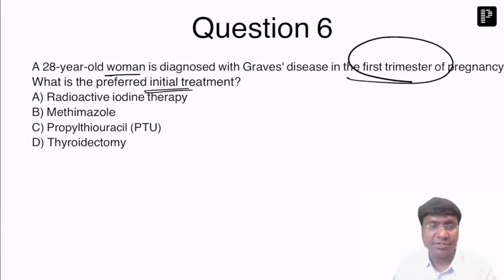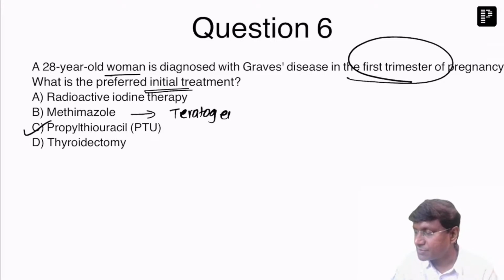Right. So first trimester of pregnancy, Graves. What is that we have discussed? You need to give propylthiouracil. Why? Because methimazole is teratogenic. Methimazole is teratogenic. This will cause aplasia cutis in the first trimester of pregnancy.